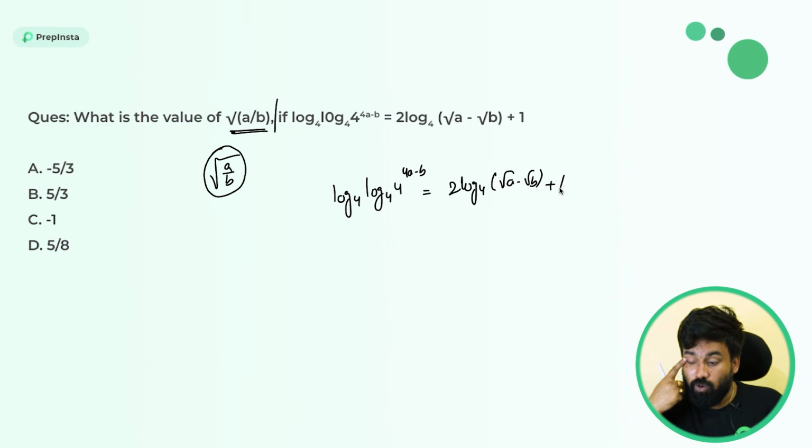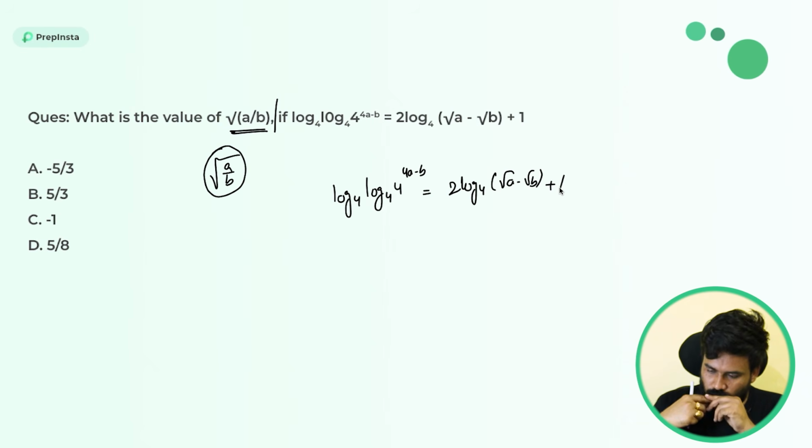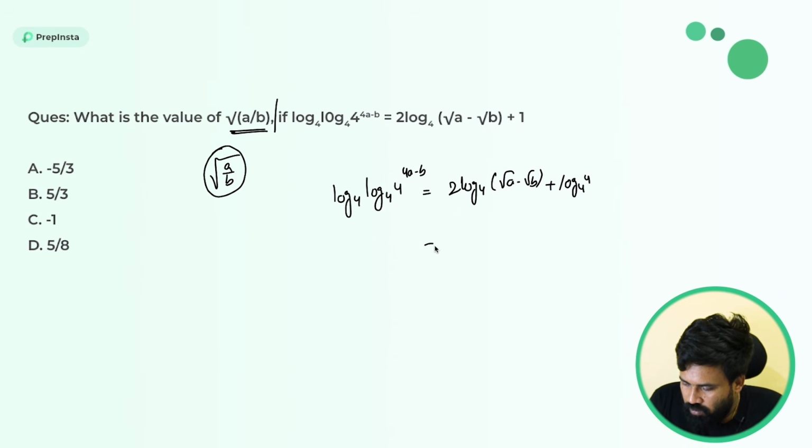Okay, in order to cancel these log 4s, we can't cancel with the plus 1. So I am writing the 1 as log base 4 of 4. Simple, right? 1 can be written as log n base n, right? So the 2 goes to the power: log base 4 of (root a minus root b) whole square, plus log base 4 of 4.